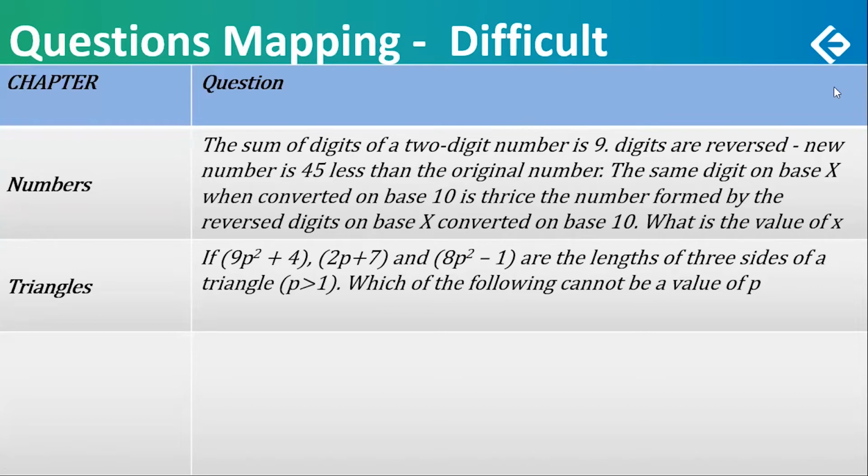Now, the same number, if understood, if taken in base x. Suppose the number is, let's say, 95, or let's just take it as 12. So, if the original number is 12, now, if I take 1, 2 as a number in base x, that is what it means. The same number in base x, when converted to decimal, that means base 10, is thrice the number formed by the reversed digits in base x converted to decimal. Now, this is what is difficult. And what is that new base then?